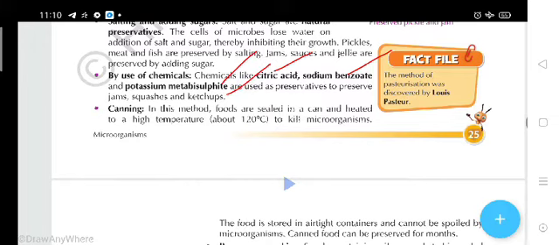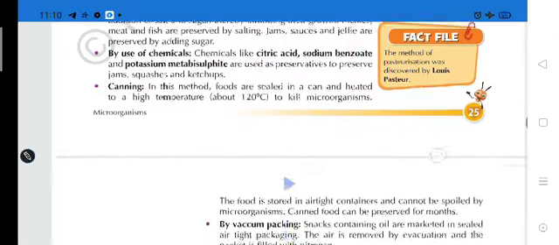Now students, canning. This is also another method. In this method, the food is sealed in a can and heated to a high temperature, about 120 degrees Celsius, to kill the microorganisms. Very high temperature here, students.